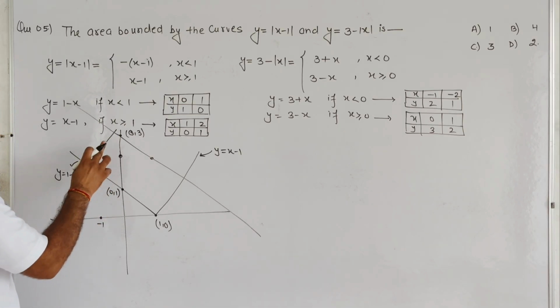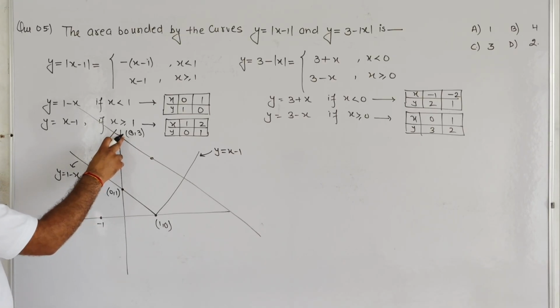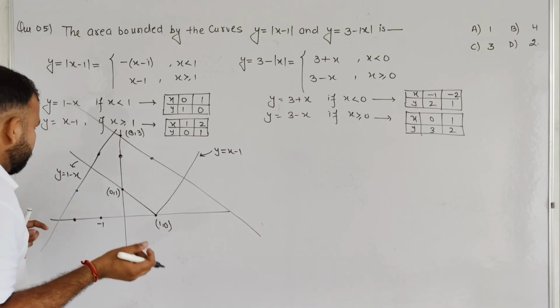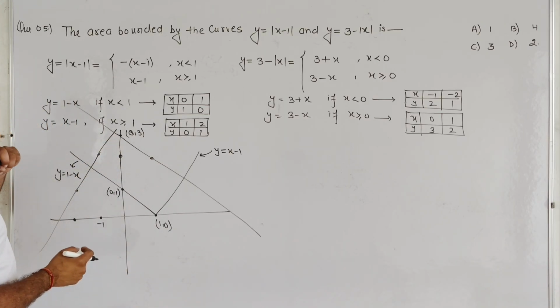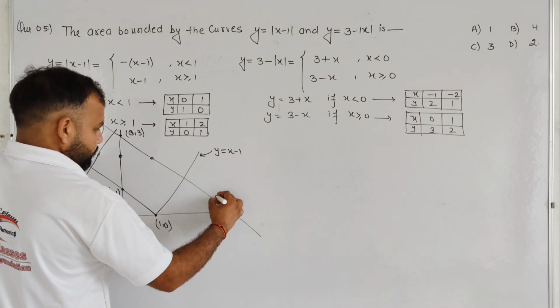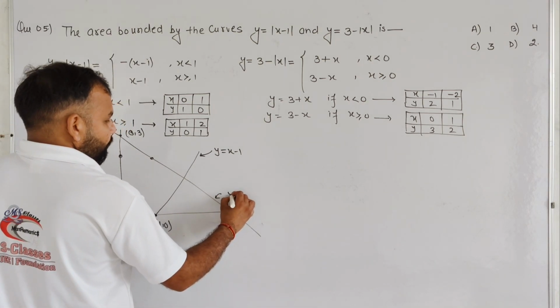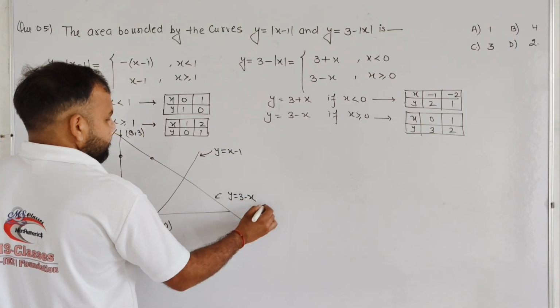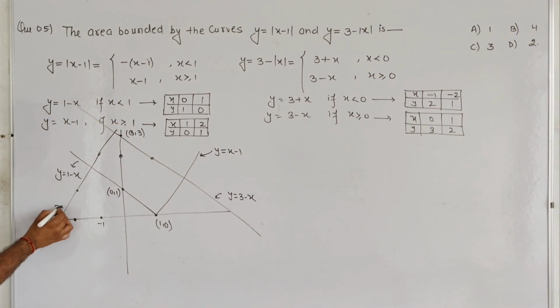So basically students, maybe this intersecting point is on the point (0, 3). We are going to check whether the intersecting point is at (0, 3) or not. This is the line y = 3 - x, and this is the line y = 3 + x.